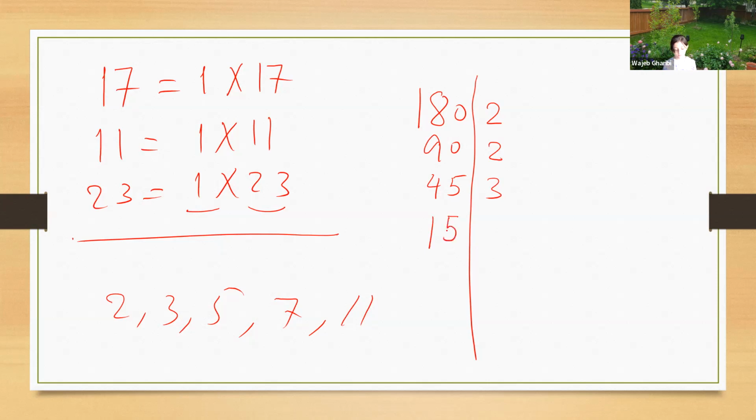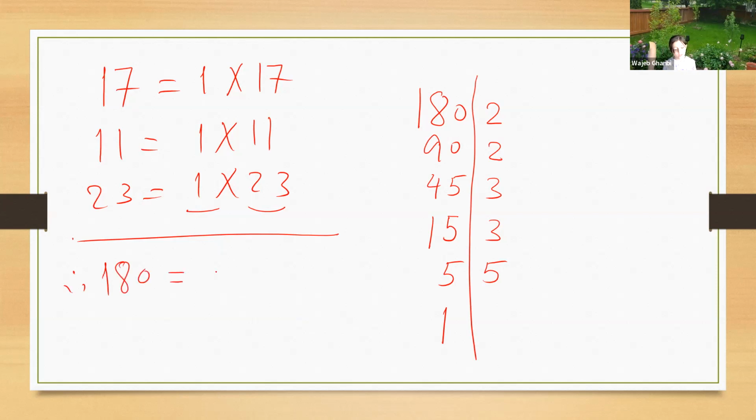45 divided by 3 is 15. 15 divided by 3 is 5. Now, 15 is also again divisible by 3. And then 5 divided by 5 is 1. We are done. So therefore, Maria, 180 equals 2 squared times 3 squared times 5.